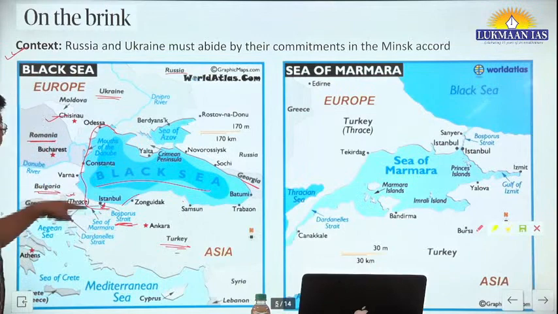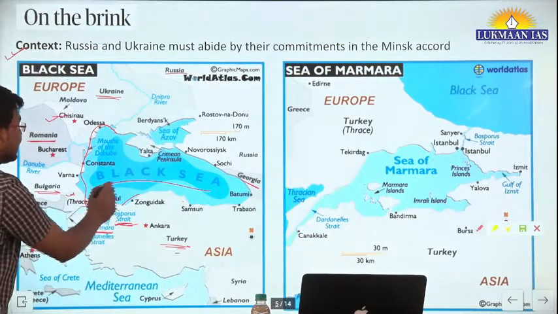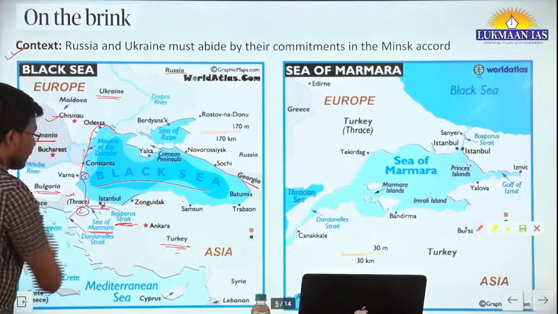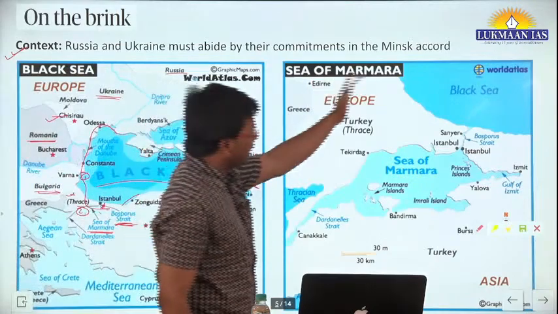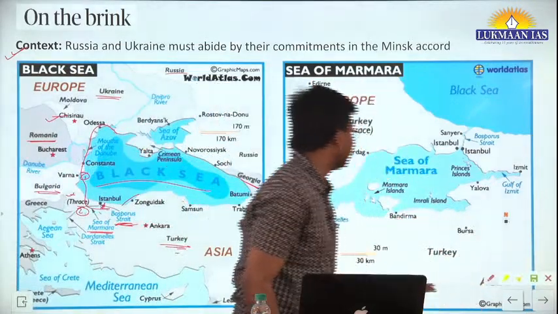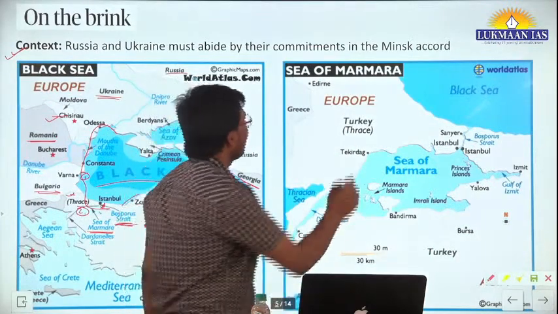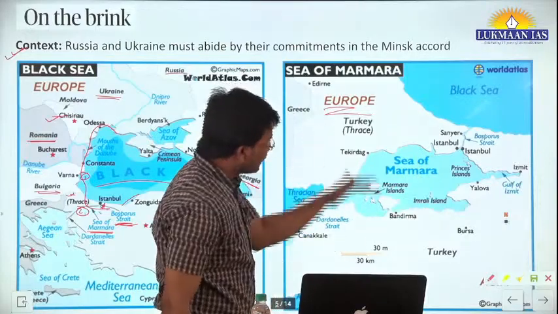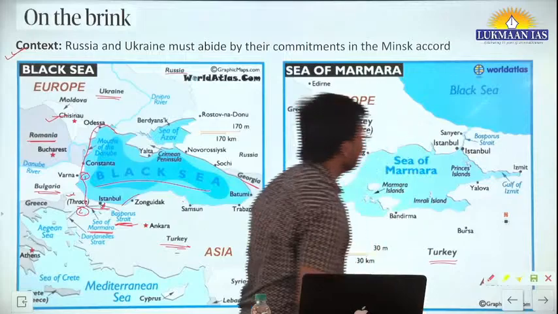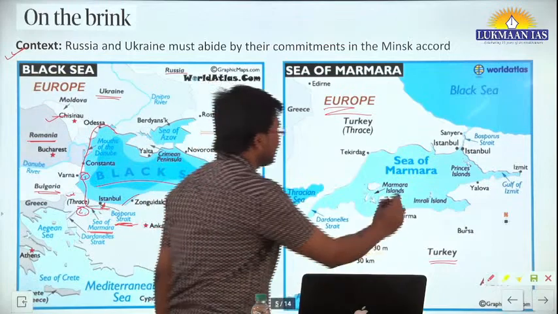The Bosphorus Strait is connected with the Black Sea, and it connects the Black Sea to the Sea of Marmara. This is also important. If we see the map of the Sea of Marmara, you can see this is the Sea of Marmara. Which countries surround it? On one side we have Europe, which is a continent. On the other side we have Turkey. This is Istanbul, which is a part of Turkey itself. So this is the Sea of Marmara.